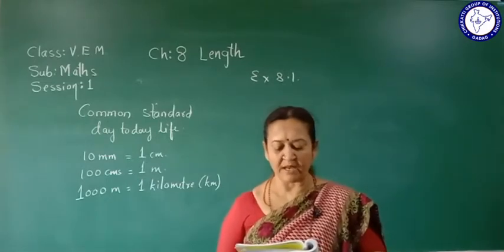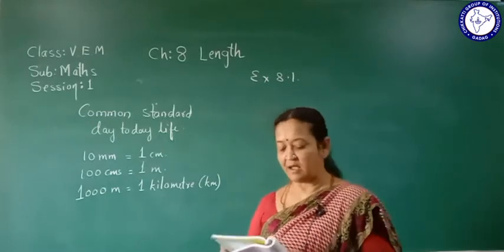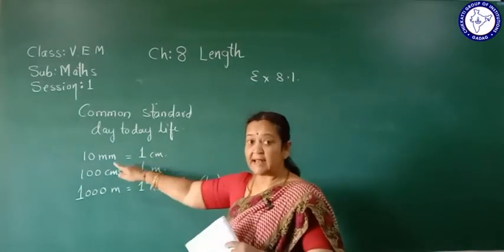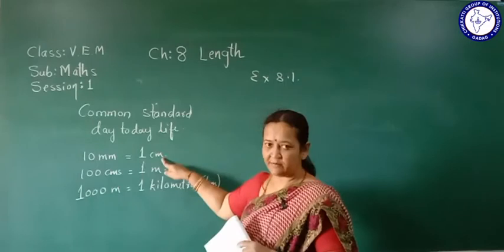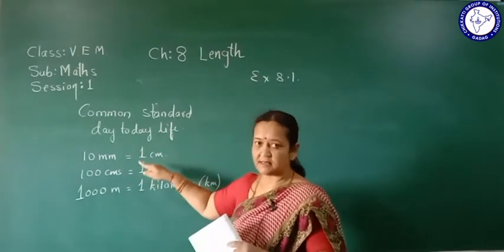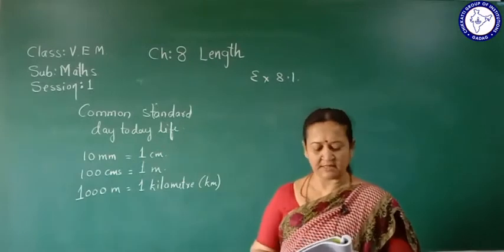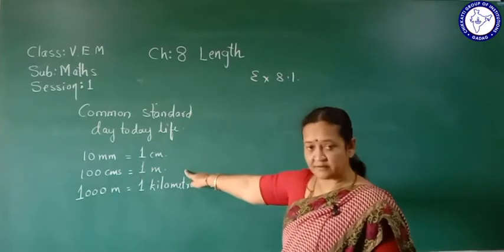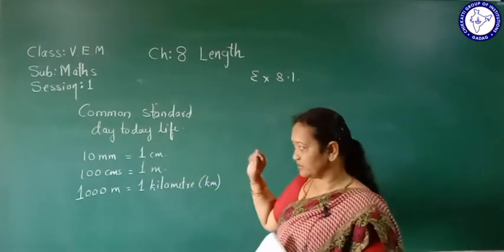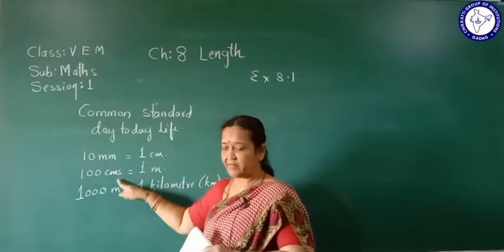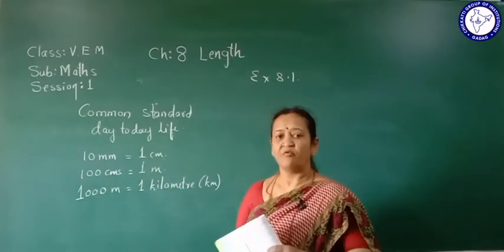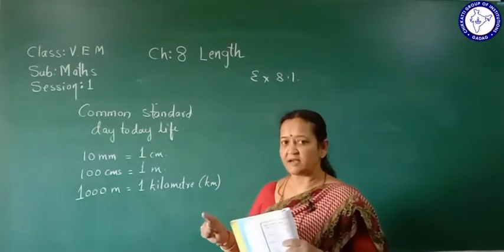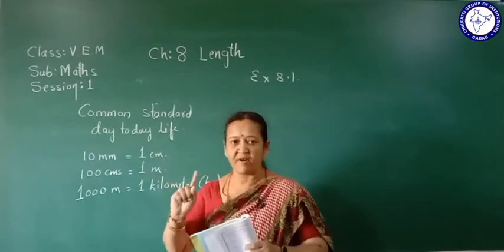First one, how many millimeters make 1 centimeter? Already we learnt here. 10 millimeters make 1 centimeter. Then how many centimeters make 1 meter? Already answers are there on the board. 100 centimeters equals 1 meter. So in 1 meter we find 100 centimeters. All 100 centimeters together make 1 meter.